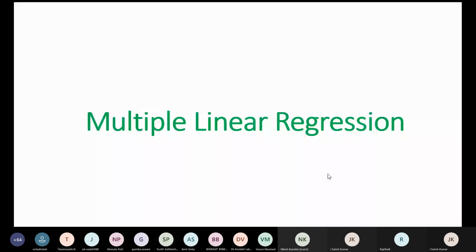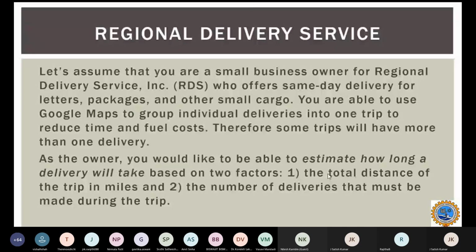So once again, as I discussed in the previous class, we will take one simple example and one model, and through that model we will try to learn the concepts of how multiple linear regression is going to work. So let me try to bring an example or a model that will help us to understand.